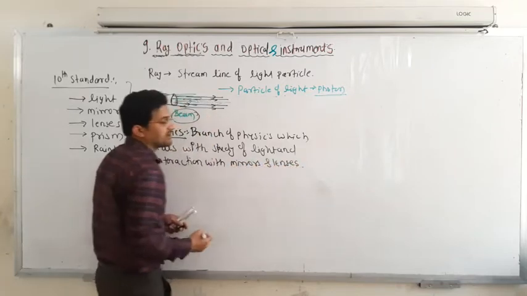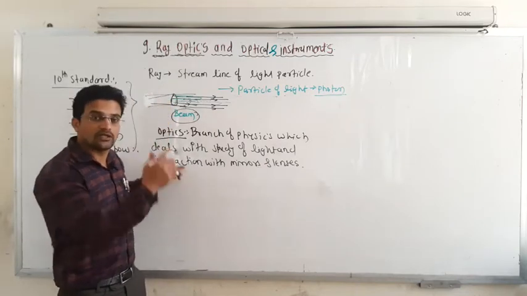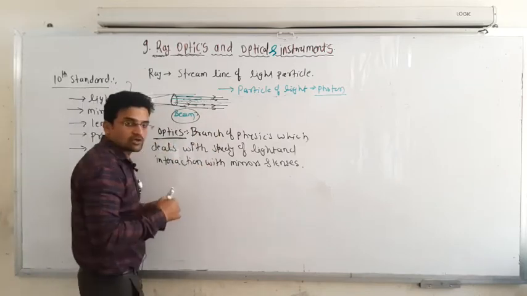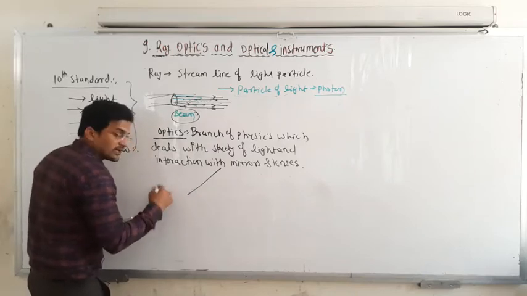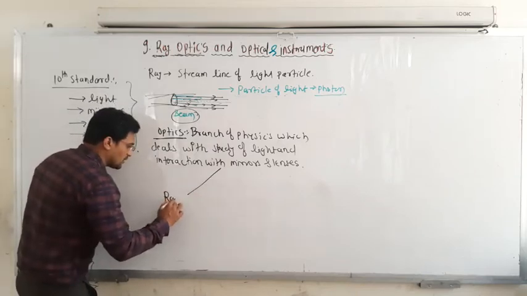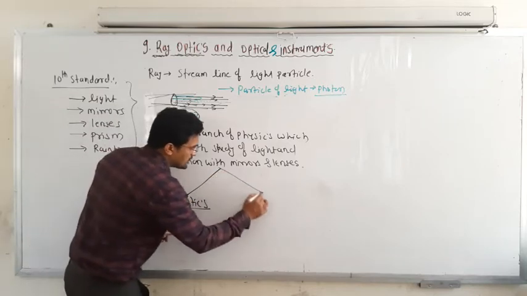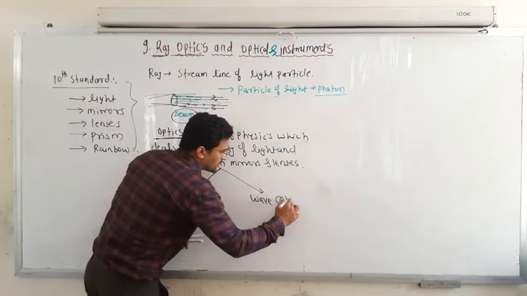That means whenever light is incident on a mirror or lens, what happens to that ray of light? That branch of physics is known as optics. The optics branch is divided into two categories: ray optics, which is this topic, and wave optics.